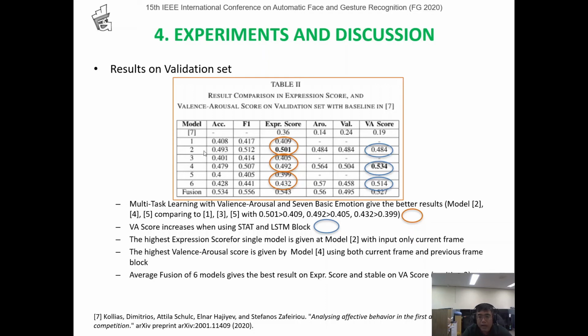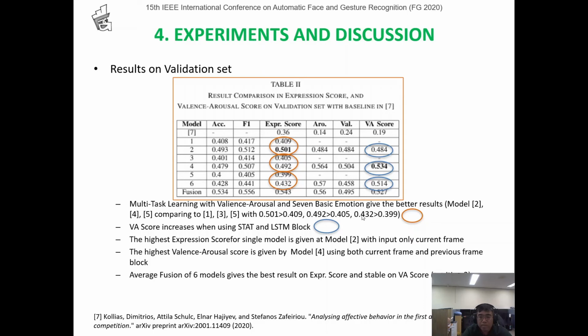Overall, multitask is better than non-multitask. Models 1 and 2 have the same structure, but model 1 only outputs emotion, and model 2 outputs emotion, valence, and arousal. The accuracy of model 2 is higher than model 1, and likewise model 4 is higher than model 3, and model 6 higher than model 5. The VA score increased when using the statistical module and LSTM module. This is the cycle in blue color.